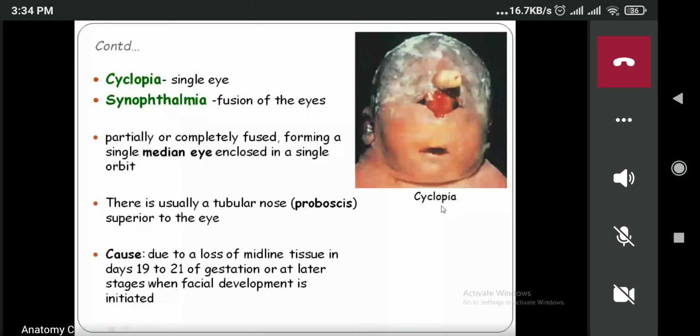So this is all about today's class, development of the eye. Now, if you have any questions, then you can ask me. The main thing you have to remember over here is